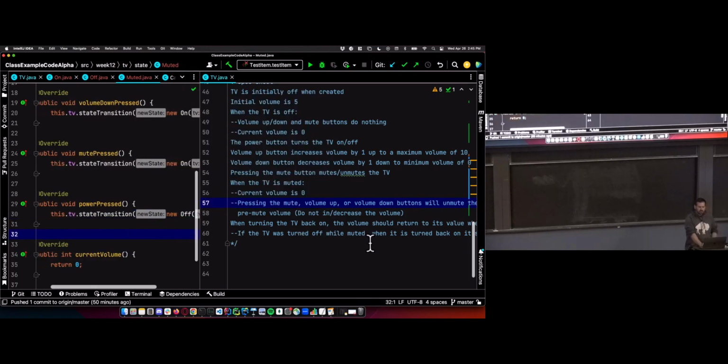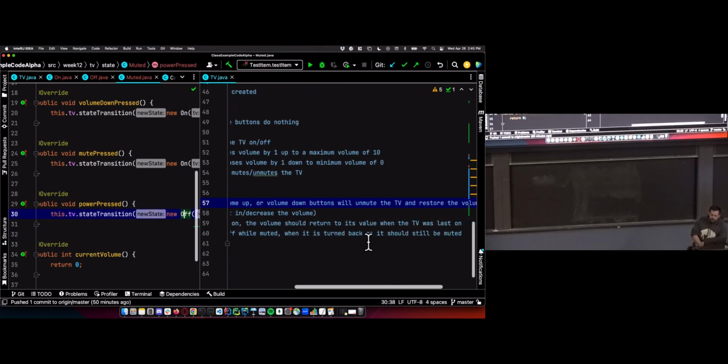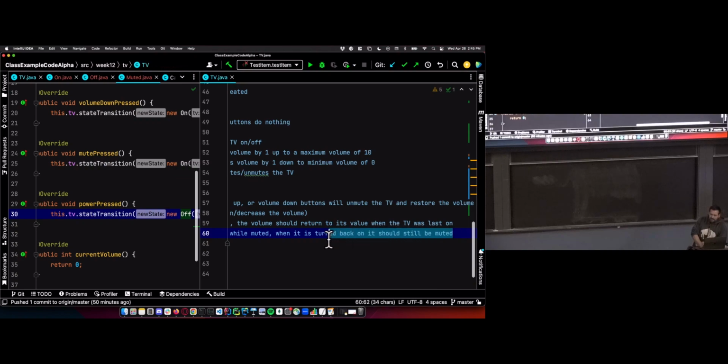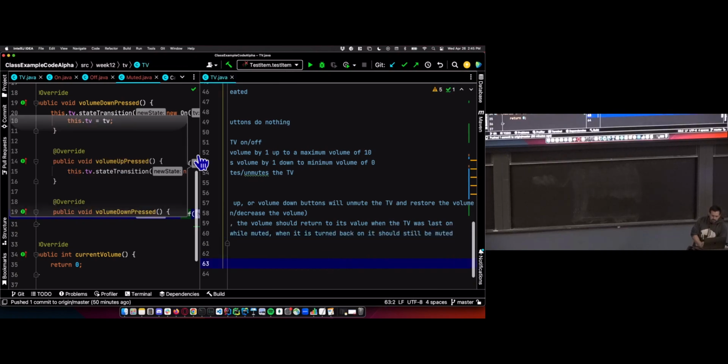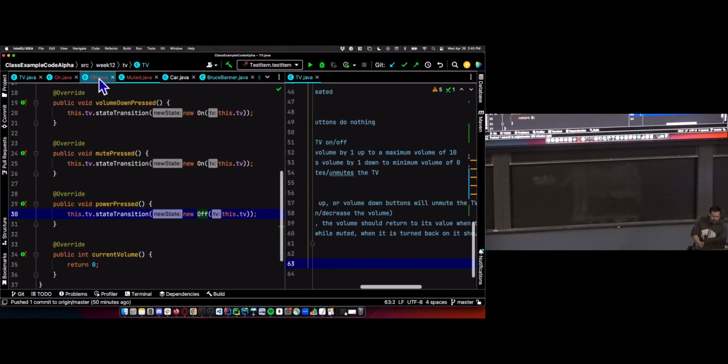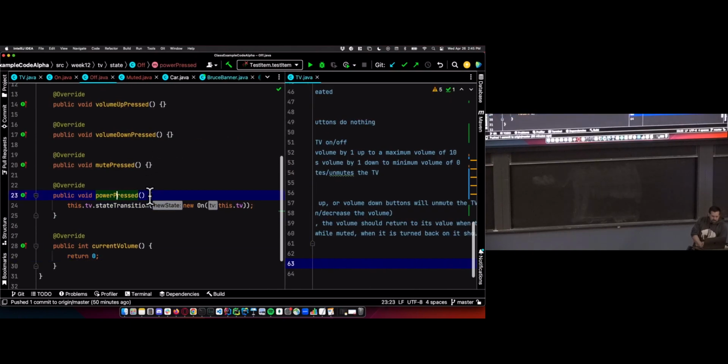And then when the TV is turned back on, notice that this is preserving the volume. We go to muted, return 0, we go back to on. On is still going to access the instance variable of the TV class. The volume variable hasn't been changed at all, so we're restoring the volume when we're unmuted. And then when we're muted and we turn the TV off and back on, we should still be muted. So let's go back to our off class and get that functionality. When we turn this back on, so when power is pressed, we should go back to the muted state if it was muted, and the on state if it was not muted.